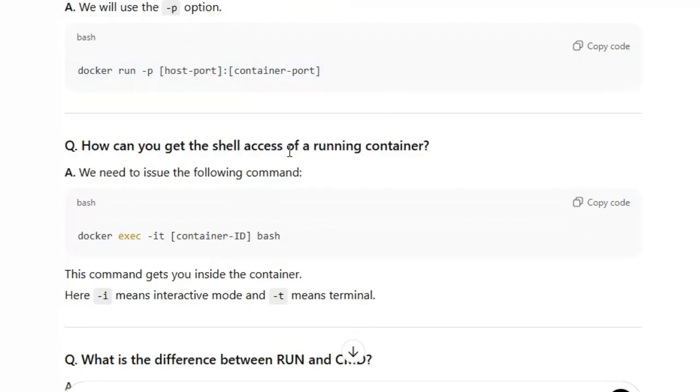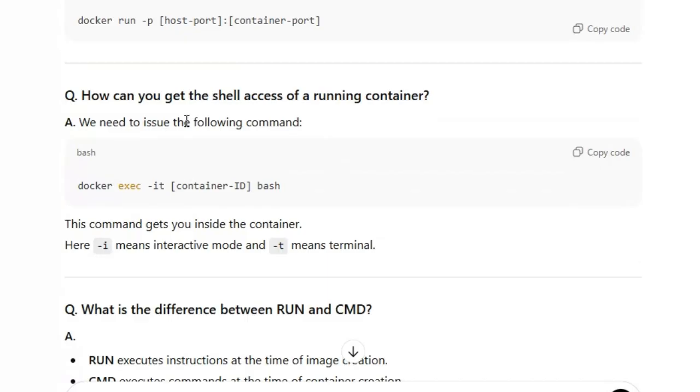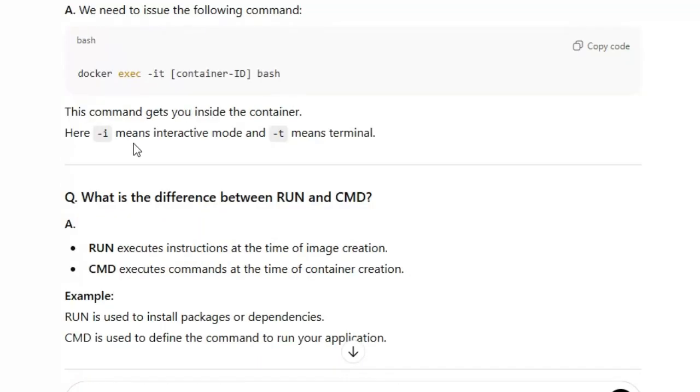How do you get shell access of a running container? The short way to explain is to use the exec command. If you want to explain completely, you can say docker exec -it and the container ID. Here -i means interactive mode and -t means terminal.